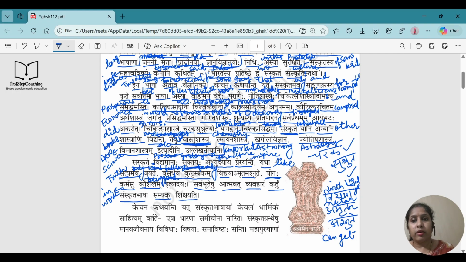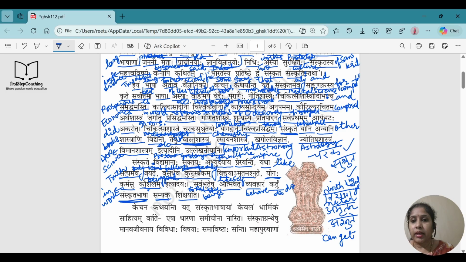Sarvabhuteshu means all the people, all the beings basically, not only humans but animals also. They are considering every living being, whether it is a tree or an animal or a human. Atmavat means like self. Vyavahara means behavior. Kartum means to do. Sanskrit Bhasha means the Sanskrit language.